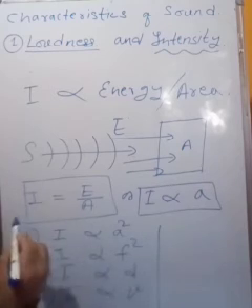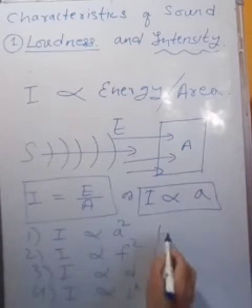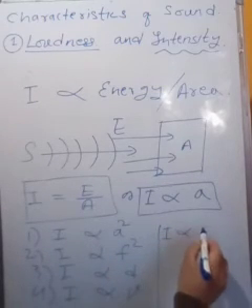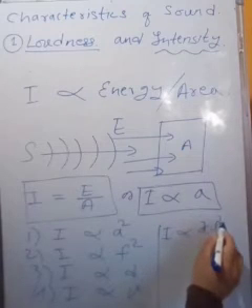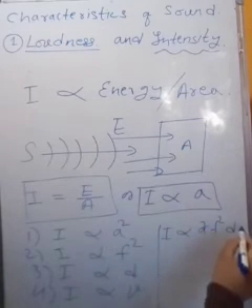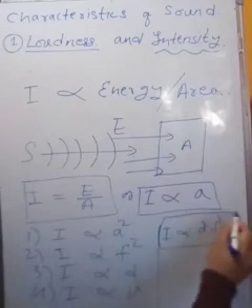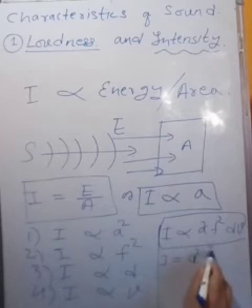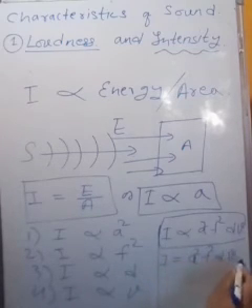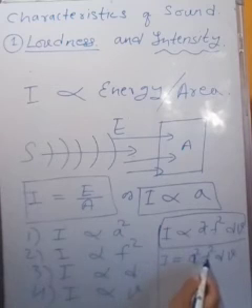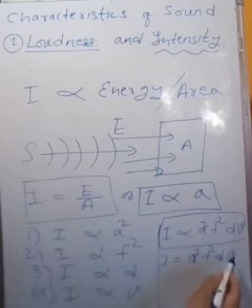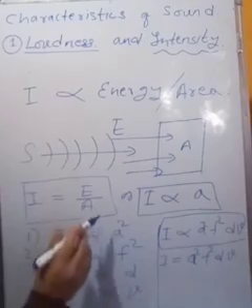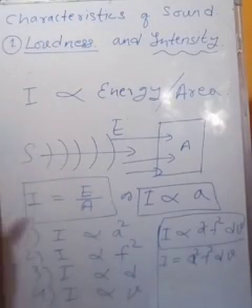If you combine all these four factors, you can write that intensity I is proportional to A square F square D into V. Okay, this is the formula. Generally we can write I equal to A square F square D into V. A is amplitude, F is frequency, D is density of medium or air, and V is the speed of sound. So this is the factor of intensity. So these are the characteristics of sound, loudness and intensity.